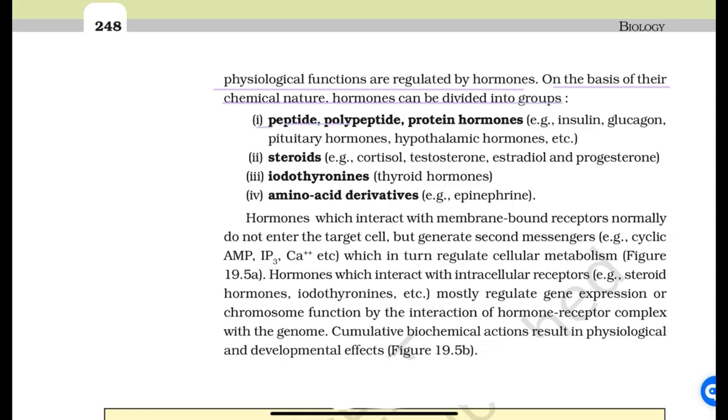First is peptide, polypeptide, protein hormones, for example insulin, glucagon, pituitary hormones, hypothalamic hormones, etc. Steroids, for example cortisol, testosterone, estradiol, and progesterone. Iodothyronines, thyroid hormones, and amino acid derivatives, for example epinephrine.